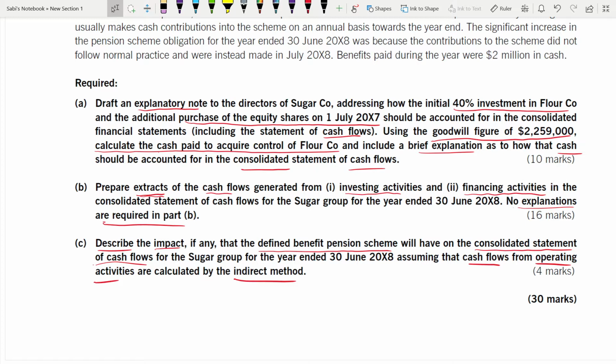Because I tell you, part B is 68 marks, but still it's easy to get the marks because there are so many places where you can get the marks. But part C, even if it's for 4 marks, it's easy for you to get 0. Very easy. Because you have to be very specific.